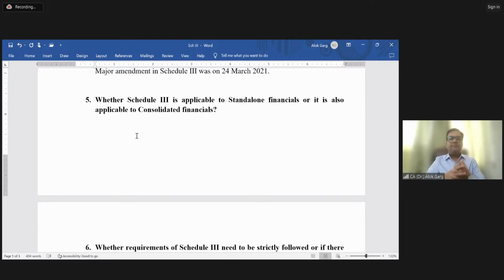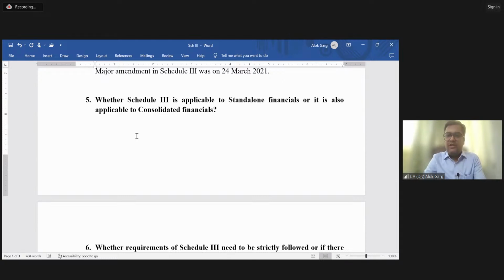Friends, when you read Schedule 3, it says that the requirement of Schedule 3 is applicable to consolidated financial statements mutatis mutandis. What is meant by mutatis mutandis? It means the same thing in the same sense. Whatever requirement of Schedule 3 applies to standalone financials is equally applicable to the consolidated financials as well, right?